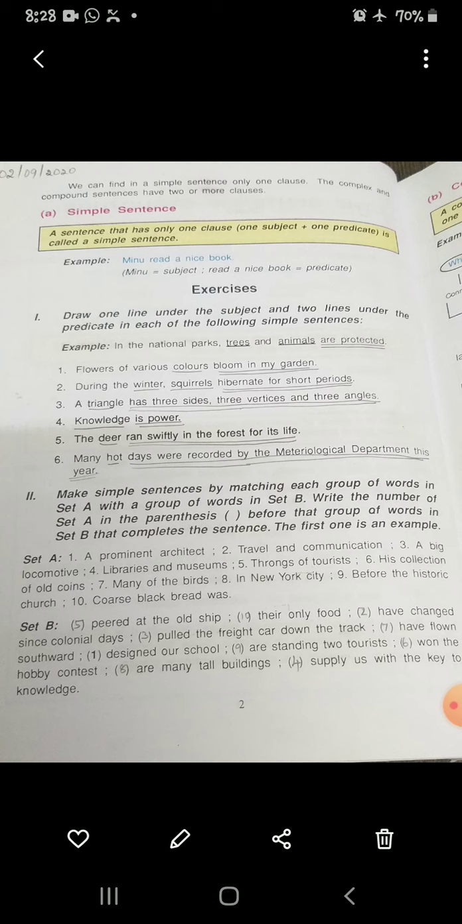Draw one line under the subject and 2 lines under the predicate in each of the following simple sentences. So one line you have to put for the subject and 2 lines for the predicate. Already one has been given for us in the example. So next one we are going to see. Flowers of various colors bloom in my garden.